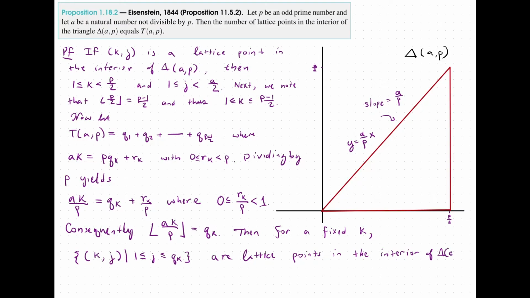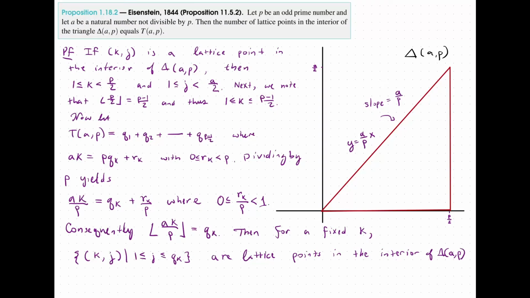And so now we are essentially done, because this set consists of exactly q sub k elements. So the cardinality of this is q sub k. And we're doing this for a fixed k, where k is between 1 and p minus 1 over 2.